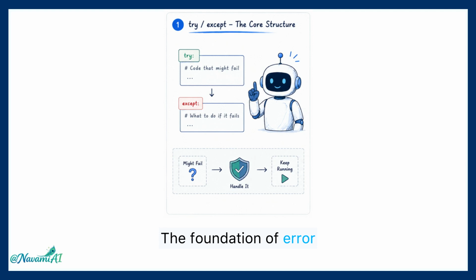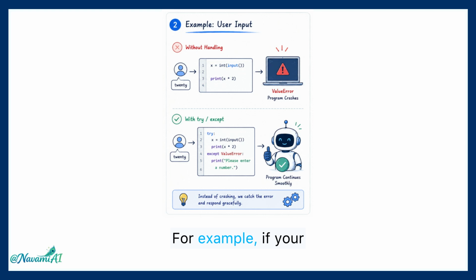The foundation of error handling is actually very simple. Try and except block. Think of try as "this code might fail" and except as "here's my backup plan if it does." For example, if your AI agent expects a number and the user types "twenty," Python raises a ValueError, but your program can recover instead of crashing. That's how resilient software is built.